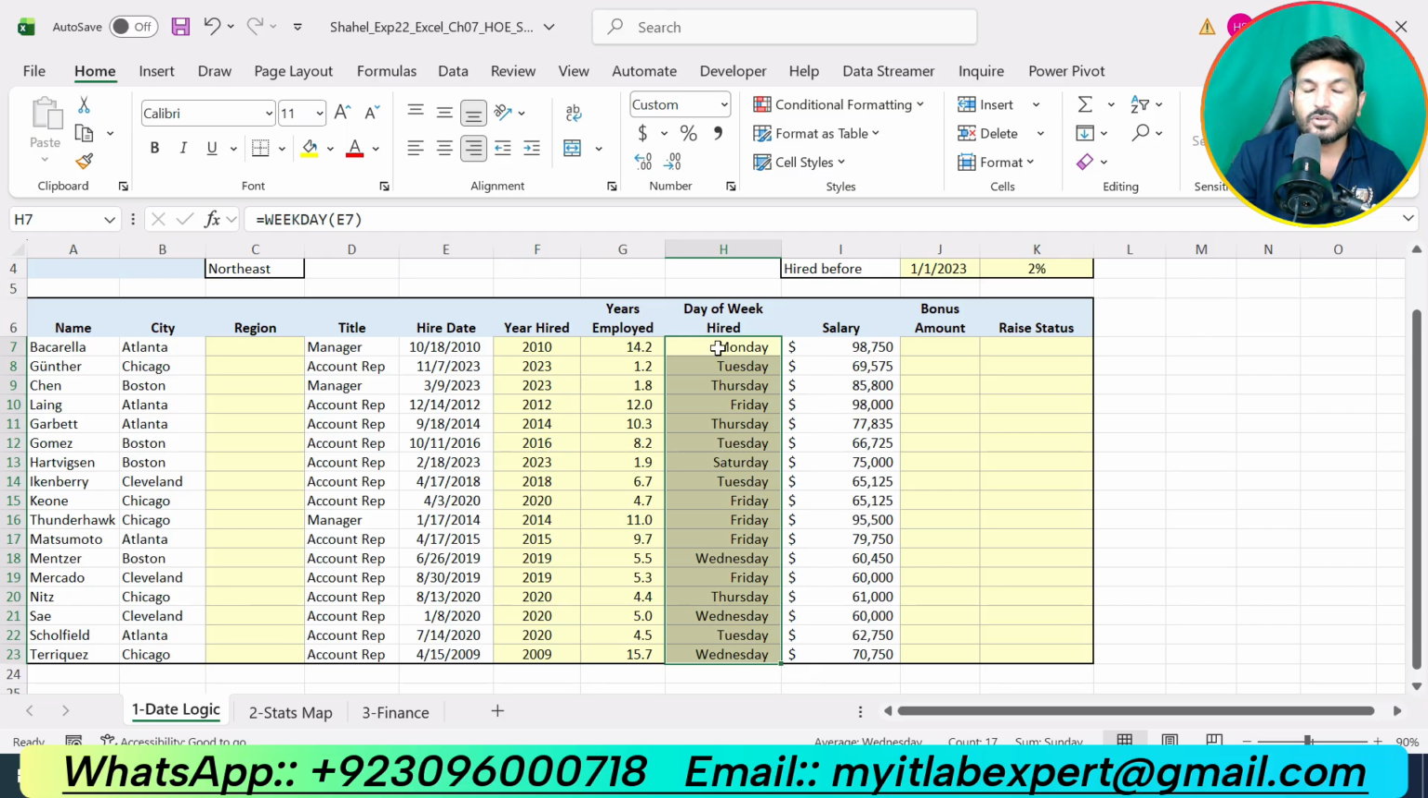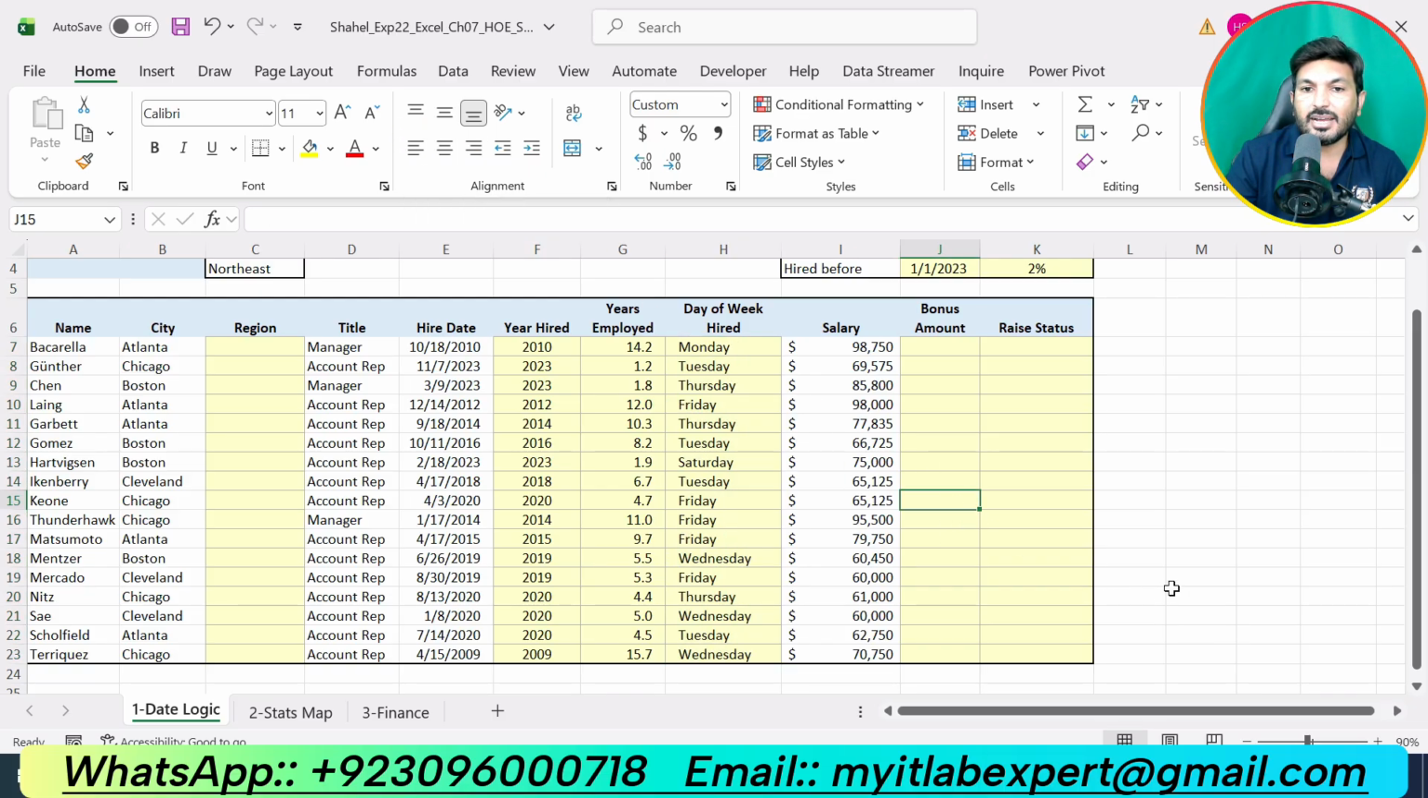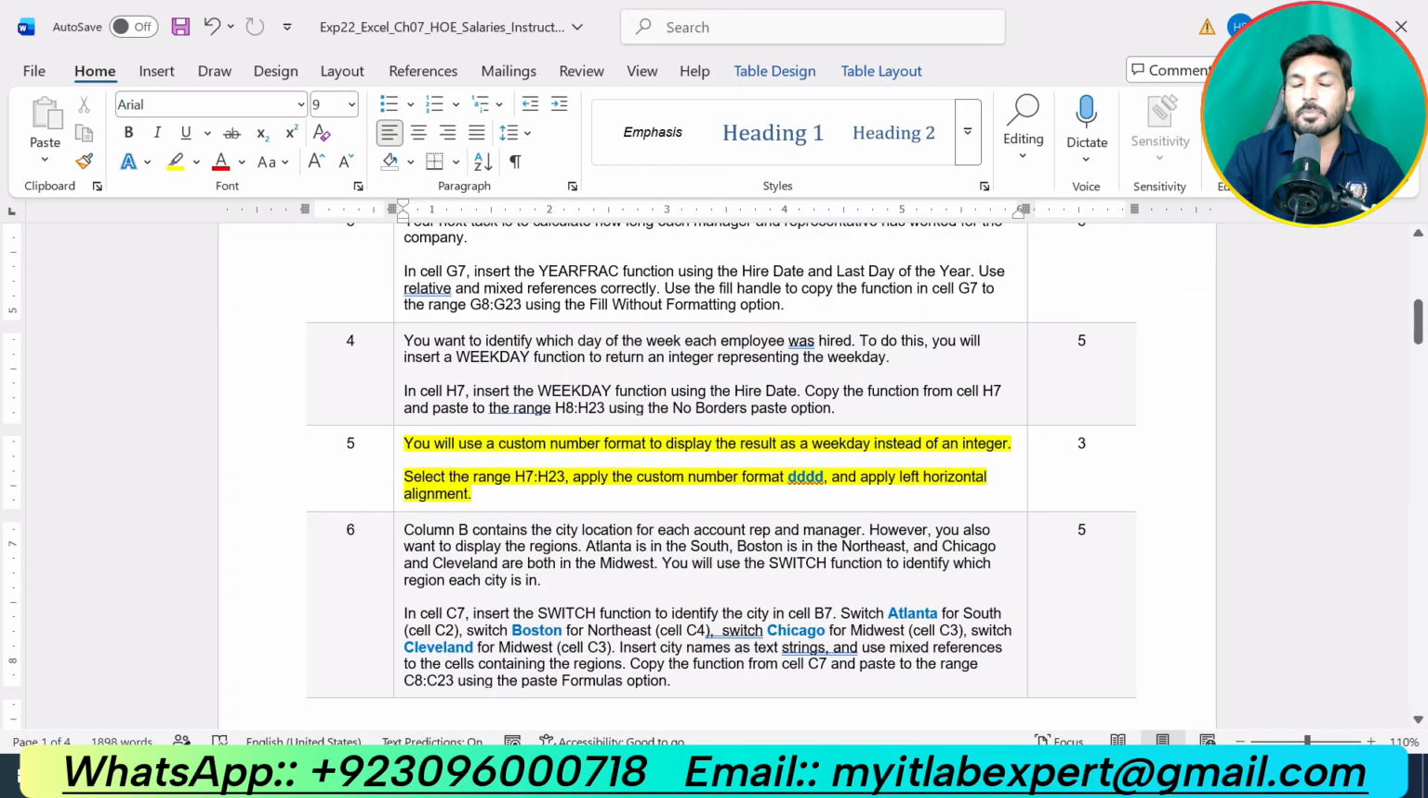Now we are supposed to apply left horizontal alignment. So again, select these, go to the Home tab, and in the Alignment section, apply Align Left. So that is all about step number 5. So we have completed 5 steps of this assignment so far, and now we are supposed to do the next step, that is step number 6.